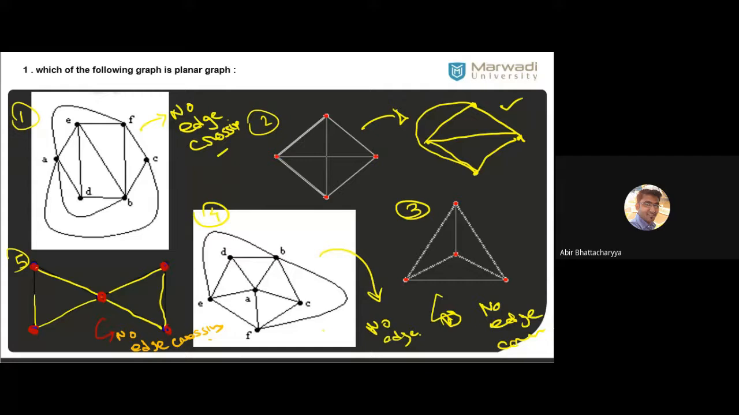Any graph can be planar or non-planar, depending on the scenario. Complete graphs and complete bipartite graphs are some specific examples. Apart from that, for all other graphs you have to decide whether the graph is planar or non-planar. Clear, Mirdeep? Yes, sir, it's clear.